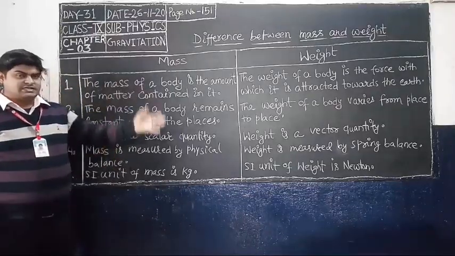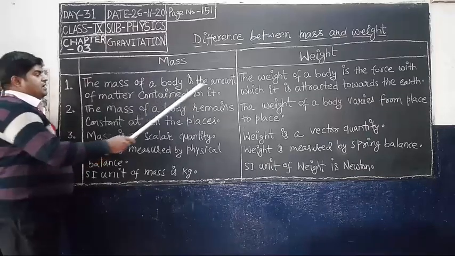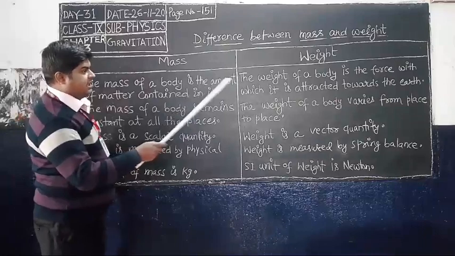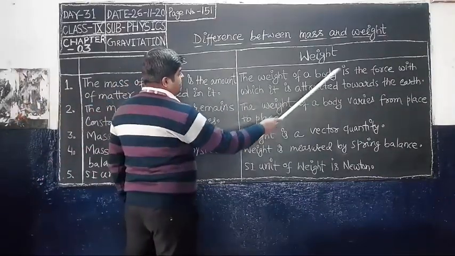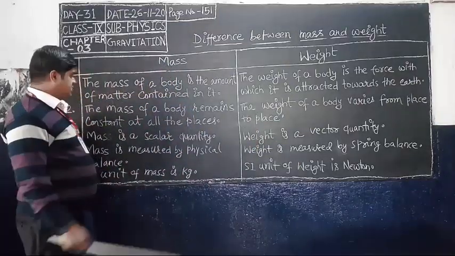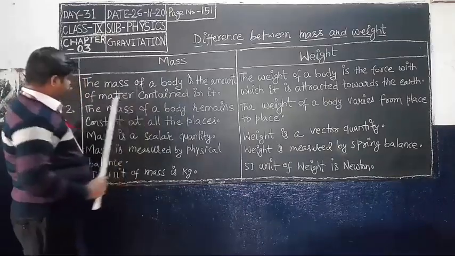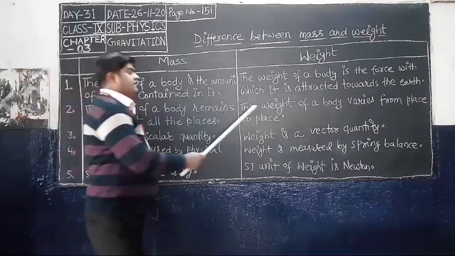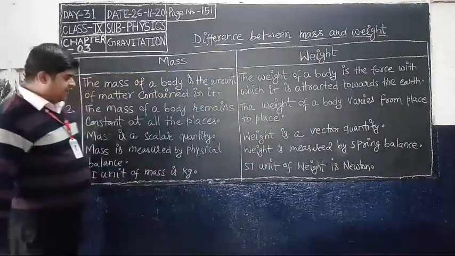Let us see the summary of this topic. First point, the mass of a body is the amount of matter contained in it, and the weight of a body is the force with which it is attracted towards the earth. Second, the mass of a body remains constant at all places, whereas the weight of a body varies from place to place.